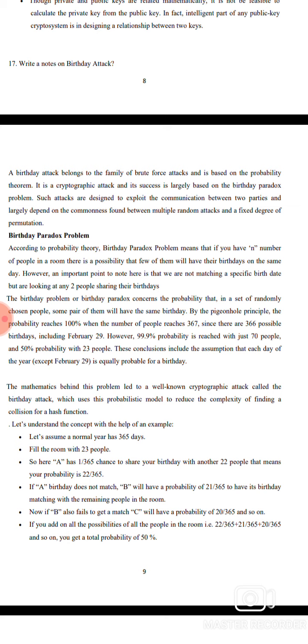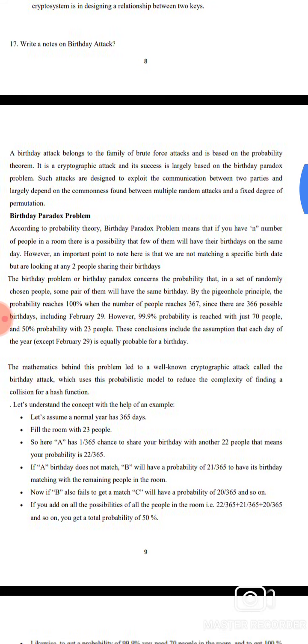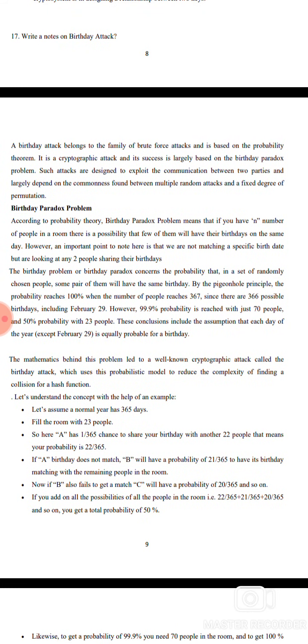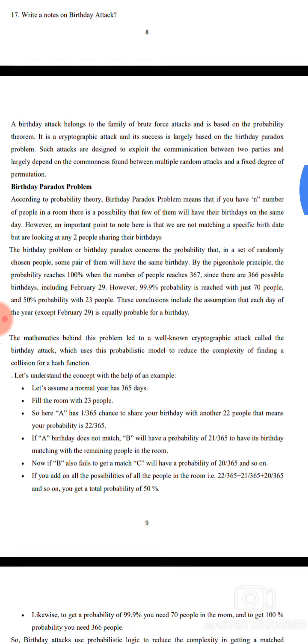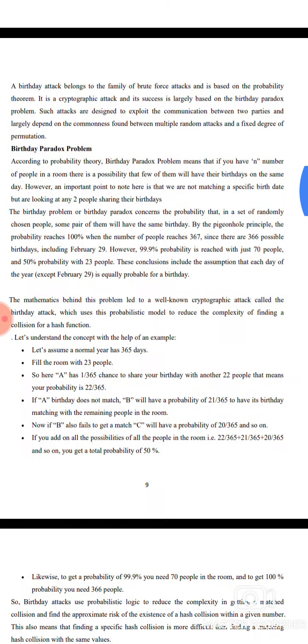In a cryptographic attack, the success is largely based on the birthday paradox problem. Such attacks are designed to exploit the communication between two parties. It largely depends on the commonness found between multiple random attacks and a fixed degree of permutation.